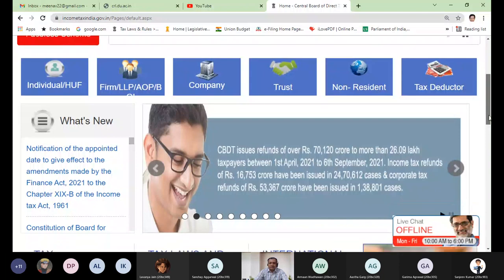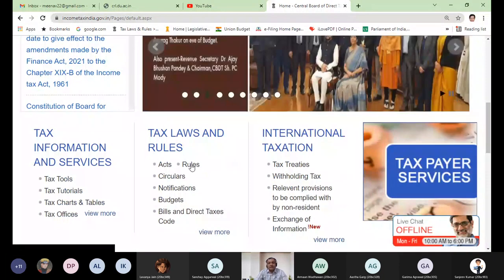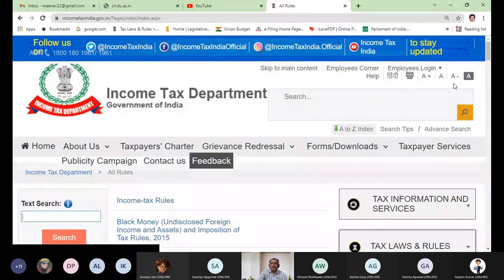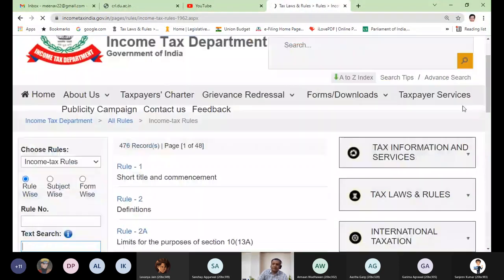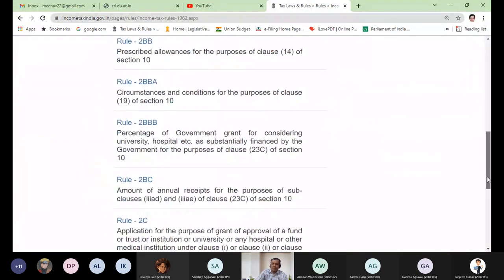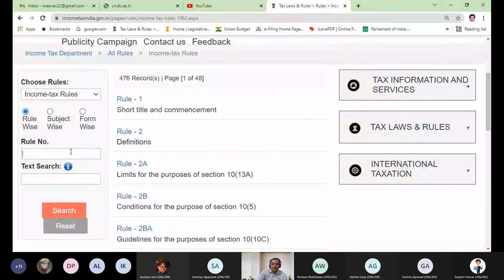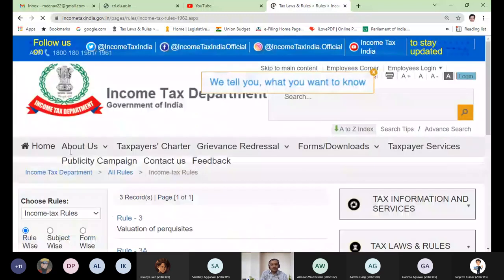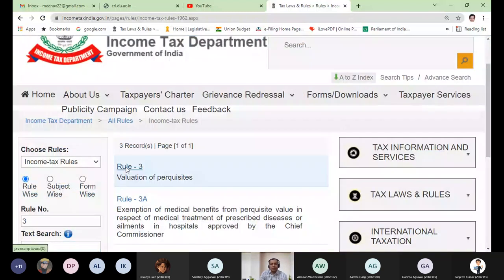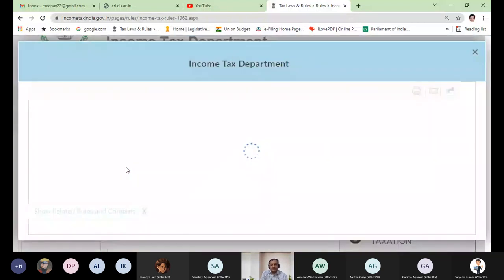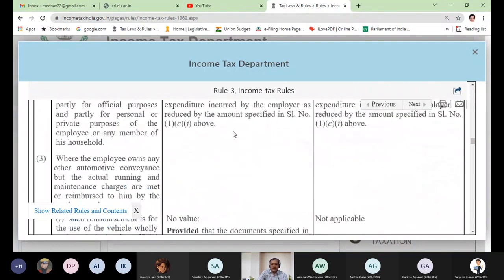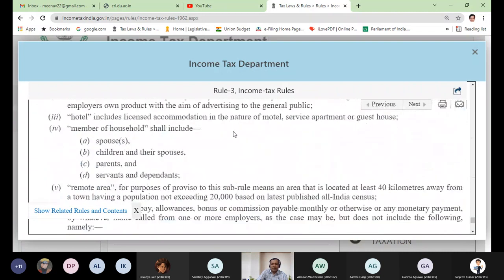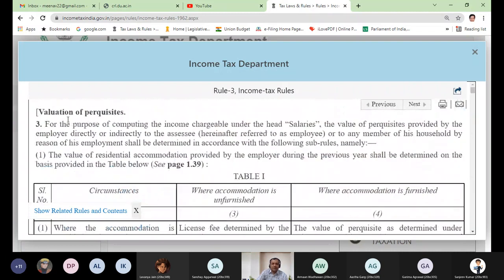Not acts. Directly go to rules. These are income tax rules 1962. Rule 3. Let me search directly rule number 3. If you see the heading, valuation of perquisites. This is what the rules are. These are very lengthy rules. I will only help in simplifying these. In future, you will refer from this act.